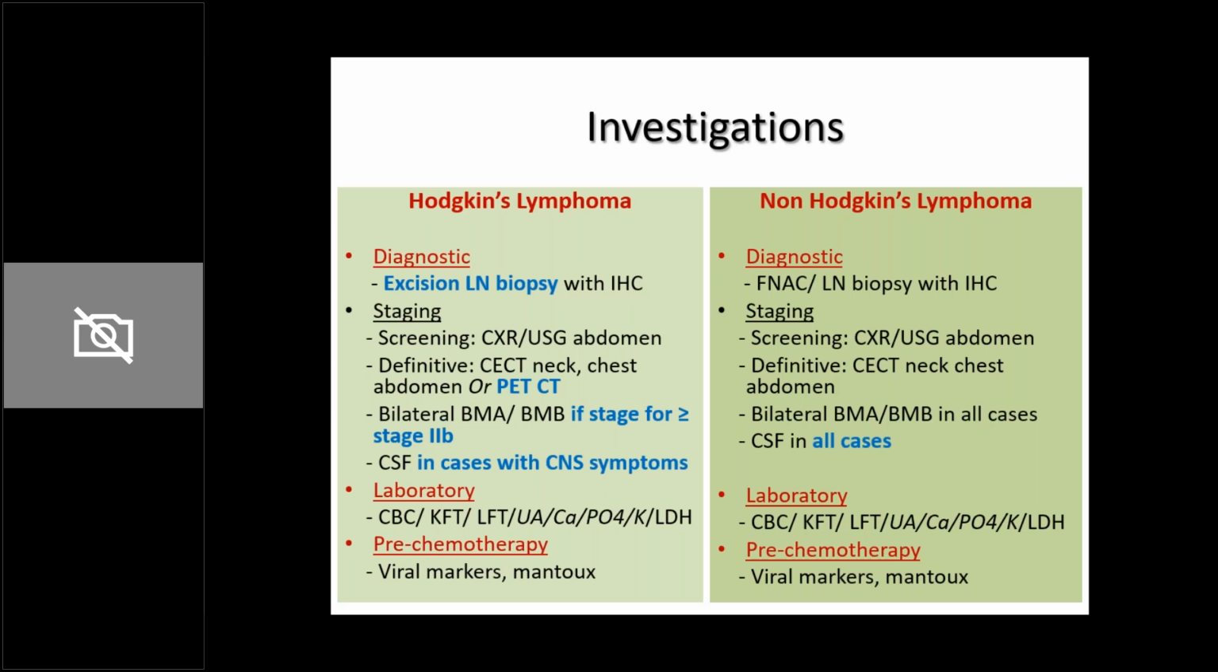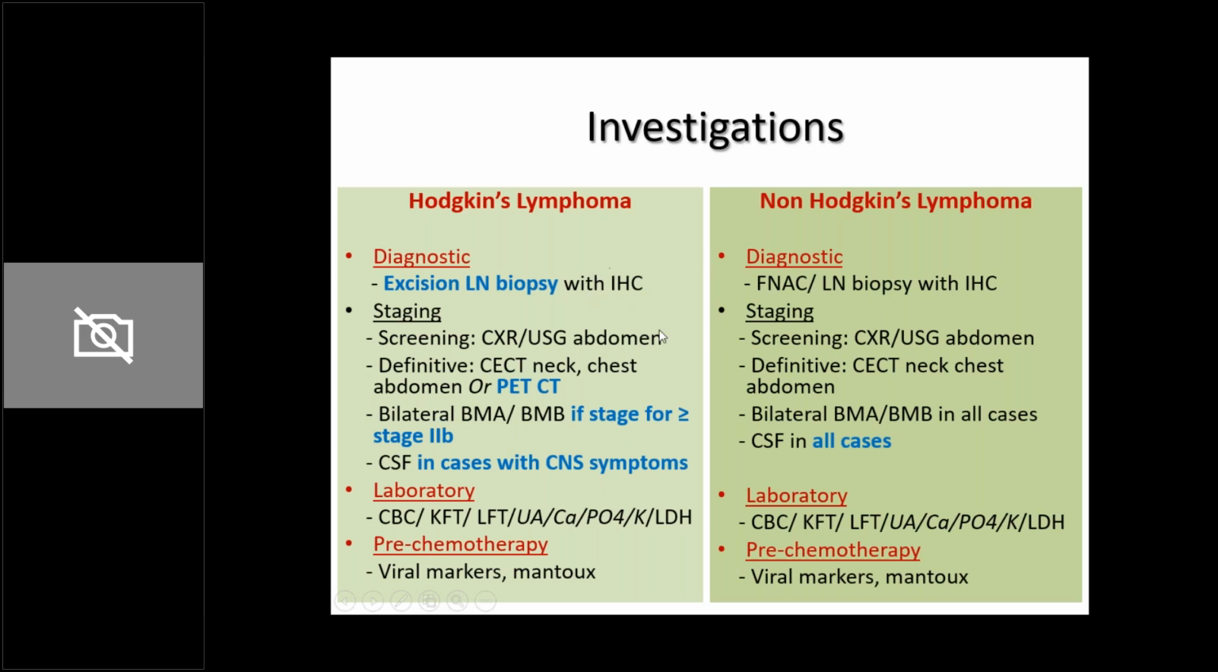First, I'll talk of investigations which are common between both Hodgkin's and non-Hodgkin's. So the ones which I've highlighted in red. Diagnostic for both is a biopsy. So in Hodgkin's, you have to do an excision lymph node biopsy because I've already explained the tumor cells are few. Within FNAC, you may miss the tumor cells. So an excision lymph node biopsy is done. Whereas in non-Hodgkin's, you can do an FNAC or lymph node biopsy, which need not be excisional. Okay, a part of the through-cut biopsy will also do.